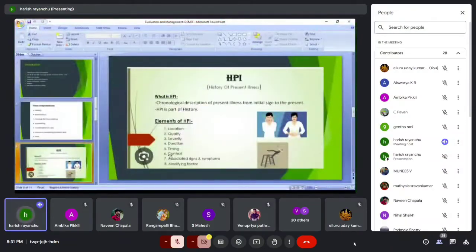HPI is history of present illness, a chronological description of the present illness from the initial sign to the present. In HPI we have 8 elements: location, quality, severity, duration, timing, context, associated signs and symptoms, and modifying factors.